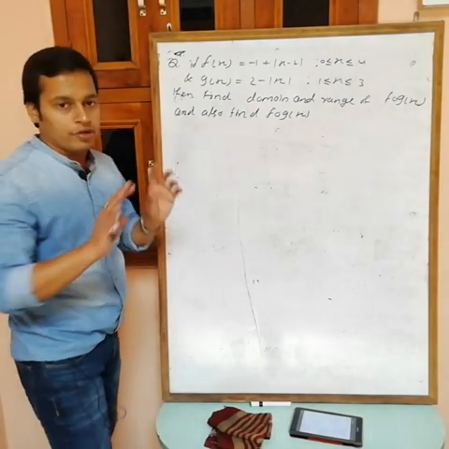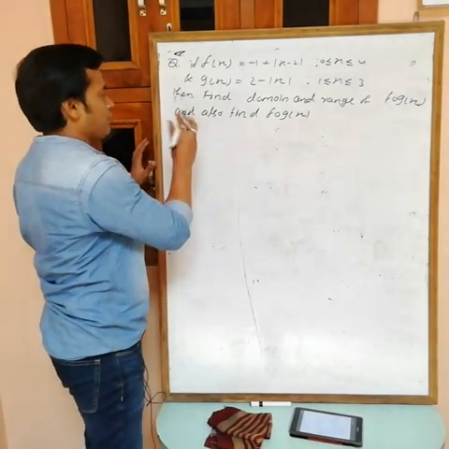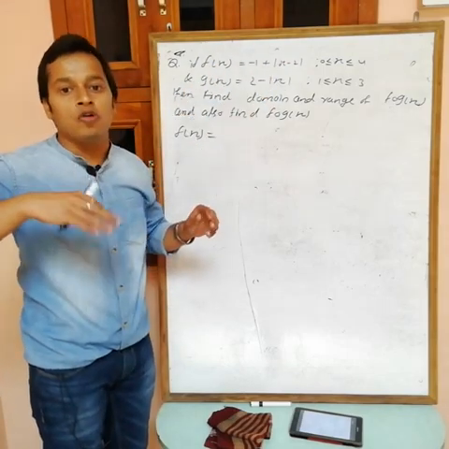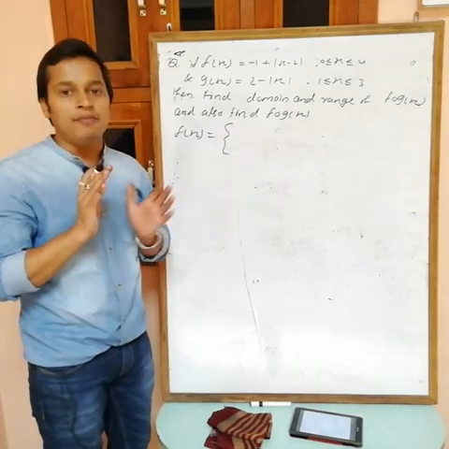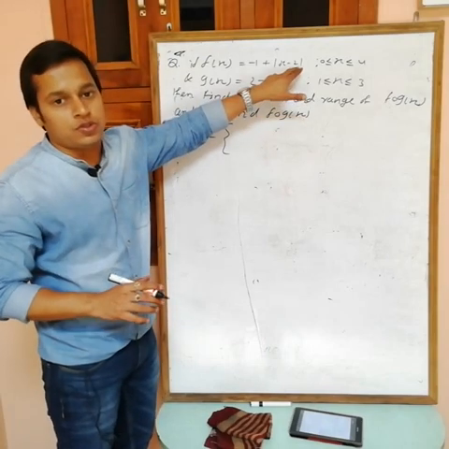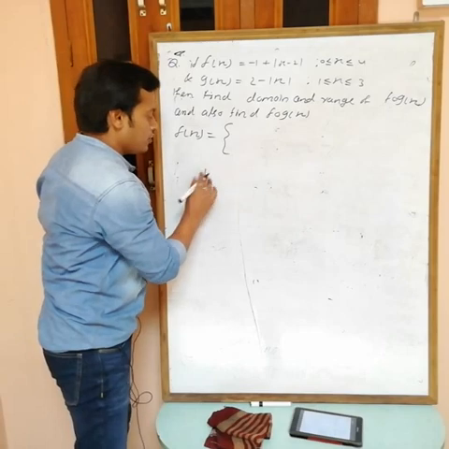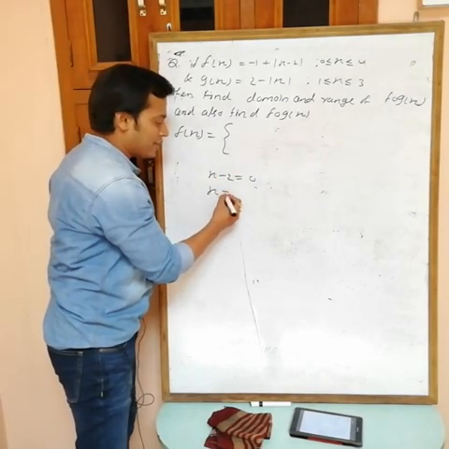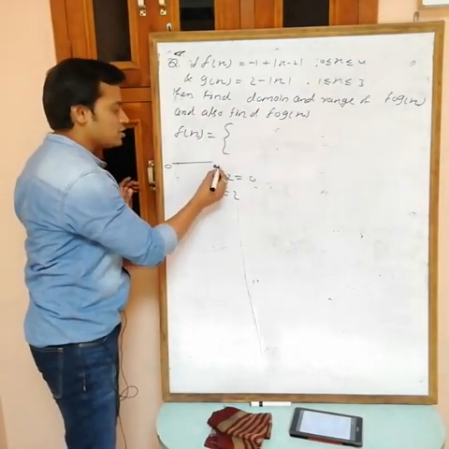Again I am repeating, actually this is done in 11th. If you want to write f(x) without mod, in terms of this type of defined function, put this mod equal to 0. It means x minus 2 equals 0. What are we getting? x equals 2. Here the value of x is 0 to 4.